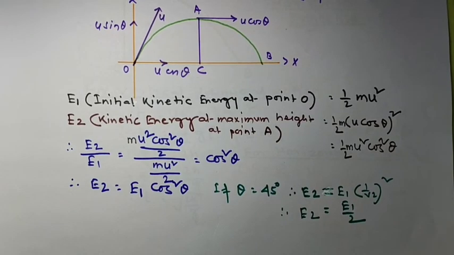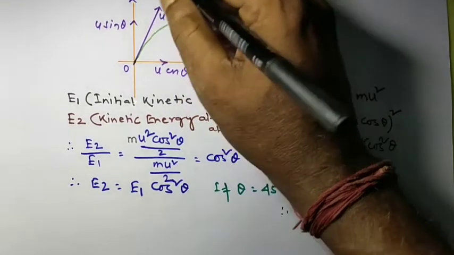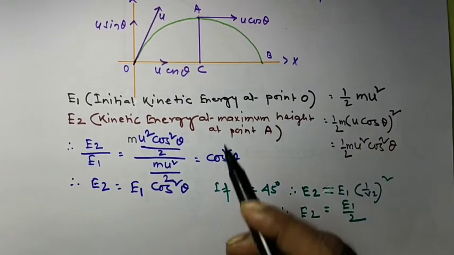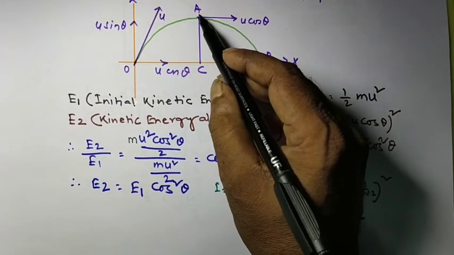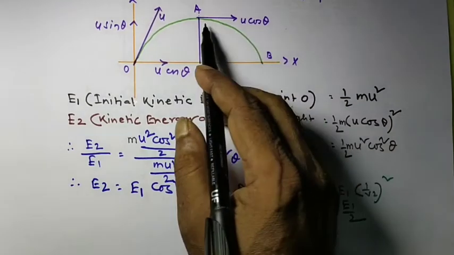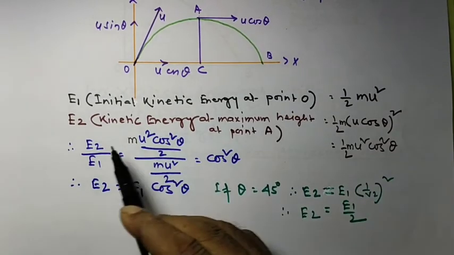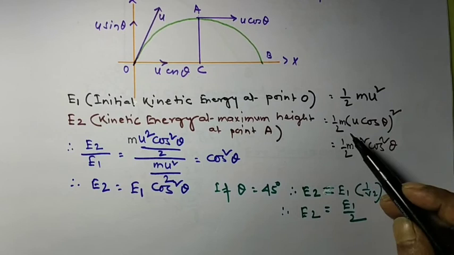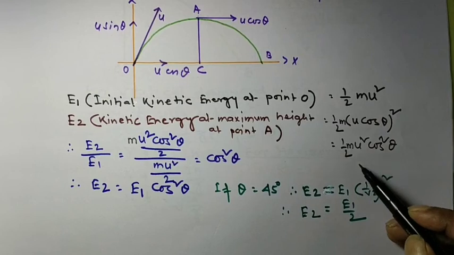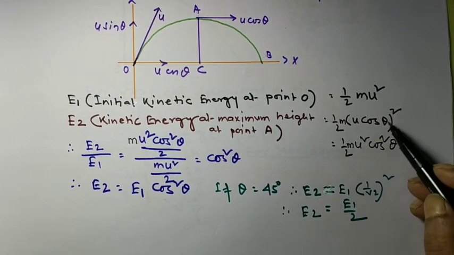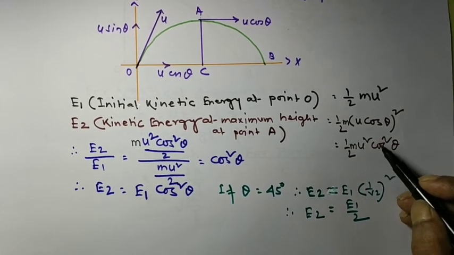Here we can see there is no vertical component of velocity. Only one component is there, that is u cos theta, the horizontal component. At point A, no vertical component of velocity is there, only the horizontal component u cos theta. So what will be the kinetic energy at point A? That will be half m v square, where v is equal to u cos theta, so it is half m u square cos square theta. Just now we have calculated half m u square cos square theta.